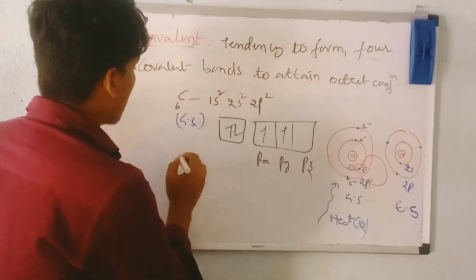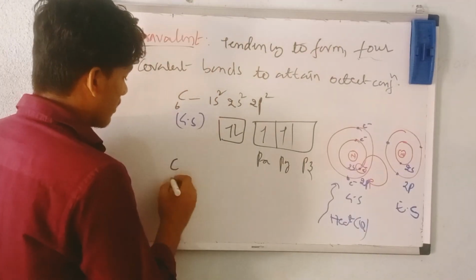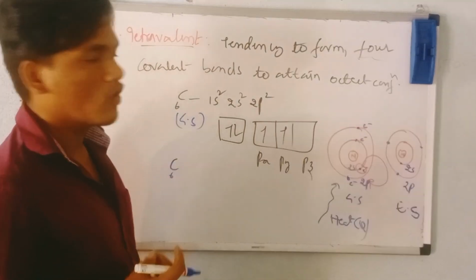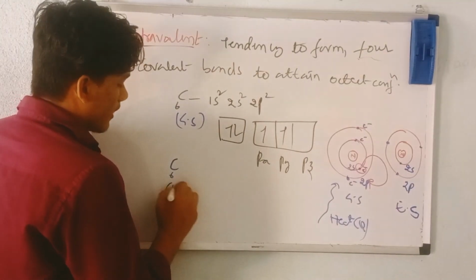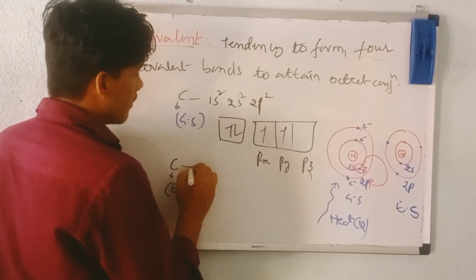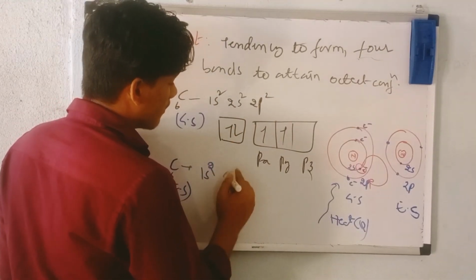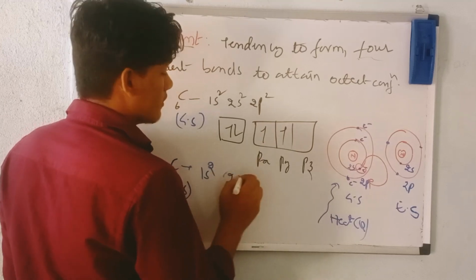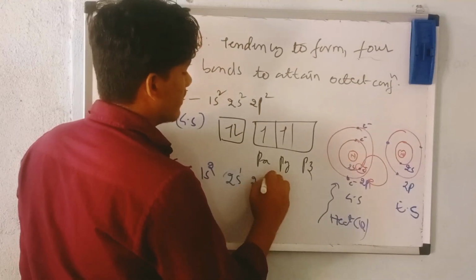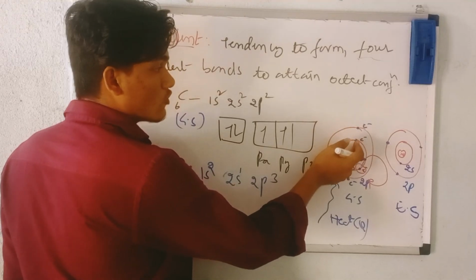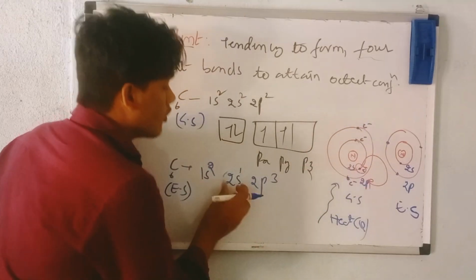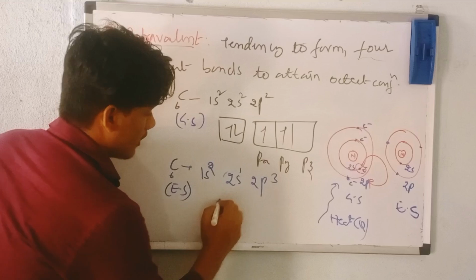Now I am doing carbon. The atomic number of carbon is 6. Now I am writing the excited state configuration. We have 1s2, then 2s1 only, and 2p3. Why? Because one electron from the 2s orbital jumped into the 2p orbital. So you have 2s1 and 2p3.